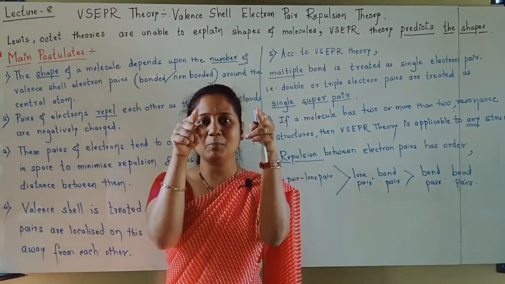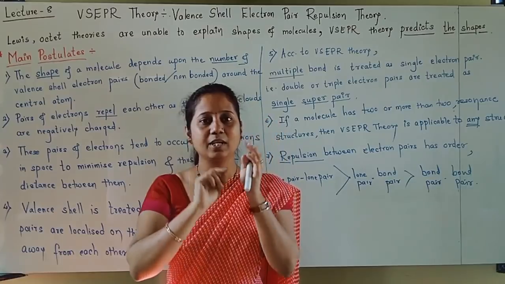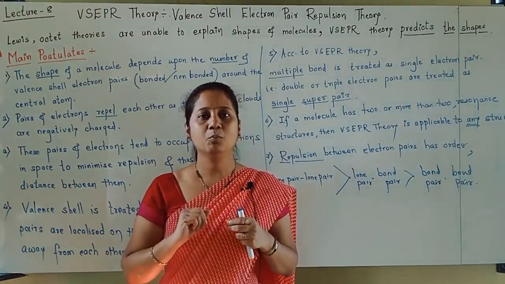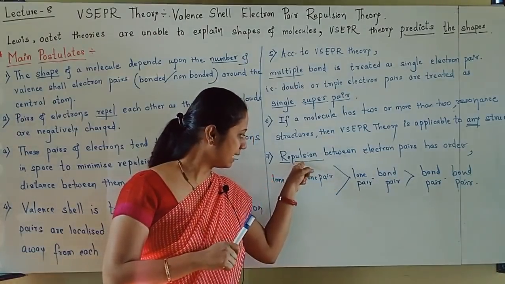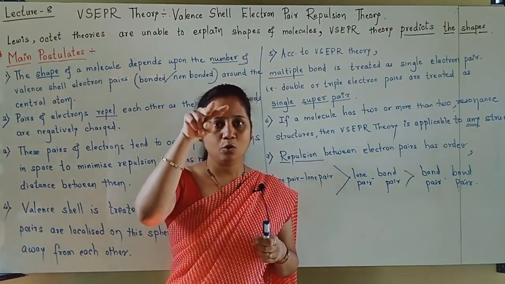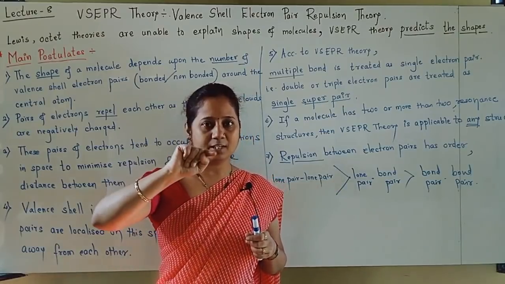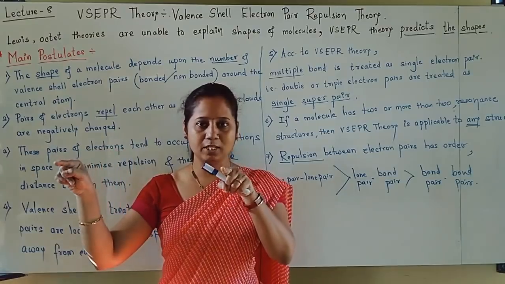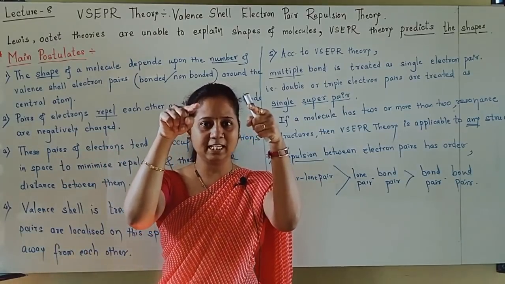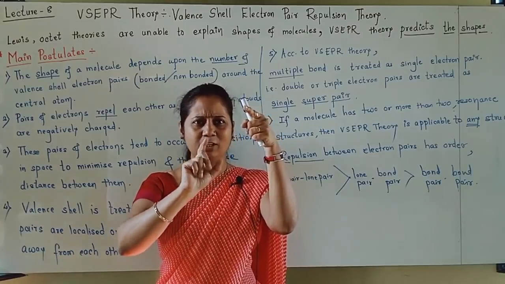As distance is more, repulsion is less; they will come close and repulsion will be more. That's why you can think that repulsion is highest in lone pairs. What I told: lone pairs have a single nucleus, bond pairs have more than one nucleus, and that's why lone pairs are attracted by only one nucleus.